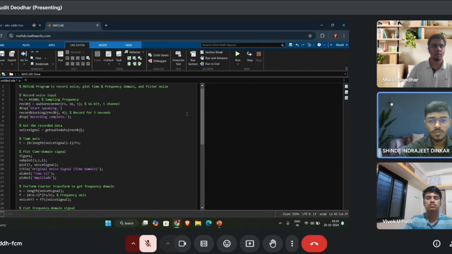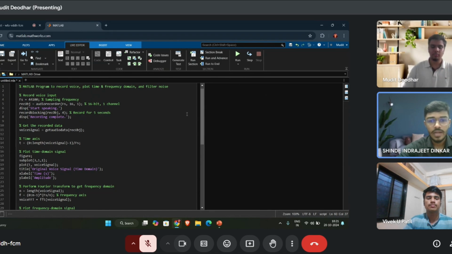And the next step is plotting the time domain signal. The command figure is used to open a new figure window for plotting. Then the command subplot(3,1,1). This command creates the first subplot in a 3 row, 1 column layout. Then the next command is plot(t, voiceSignal). This command plots the voice signal amplitude over time. Then the next command is title('Original Voice Signal in Time Domain').